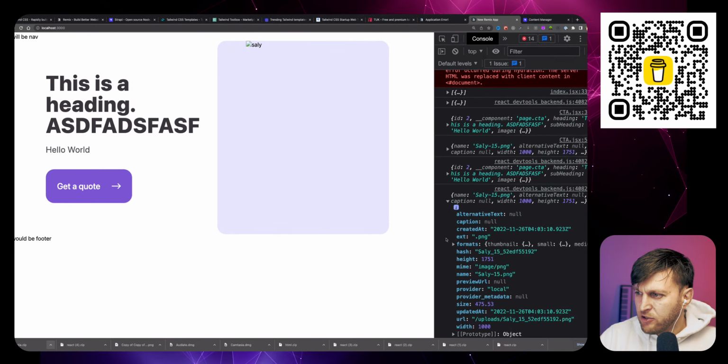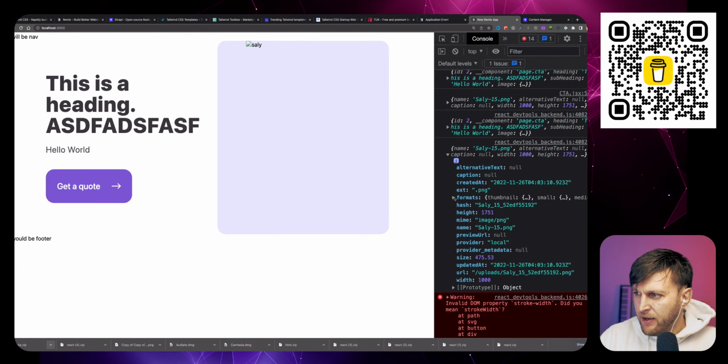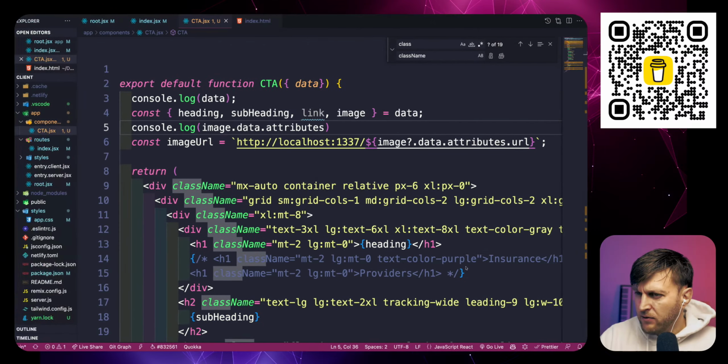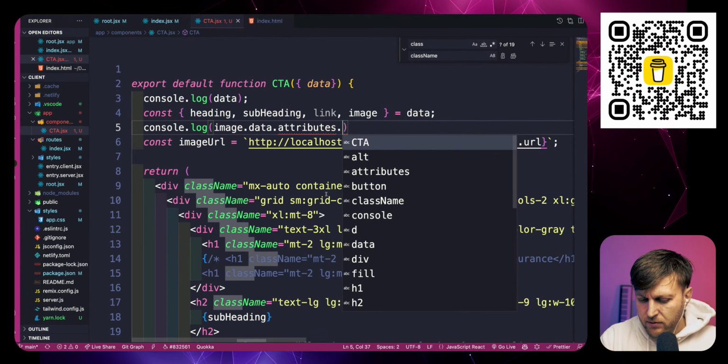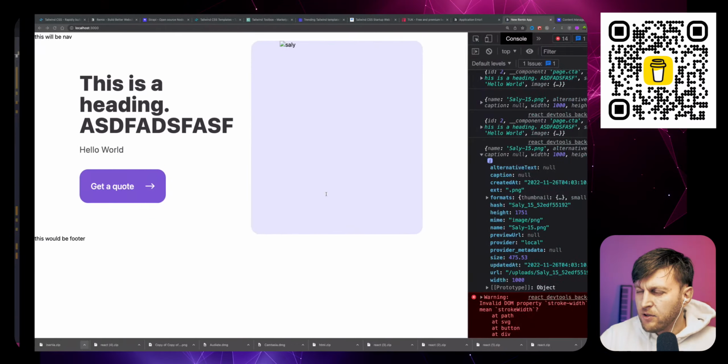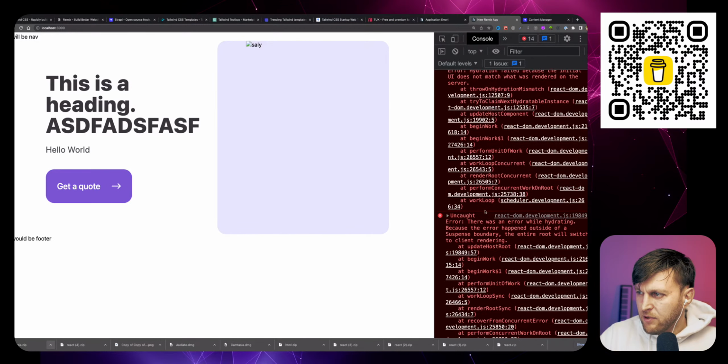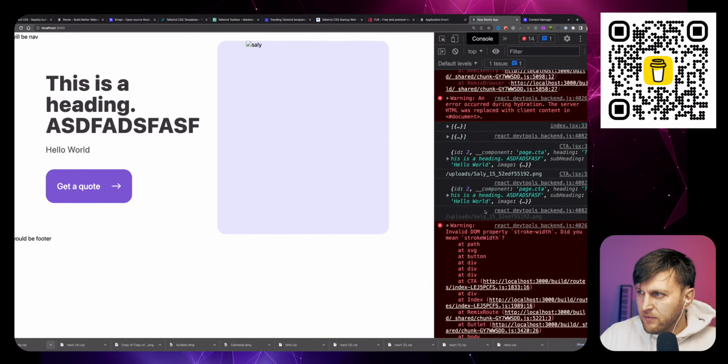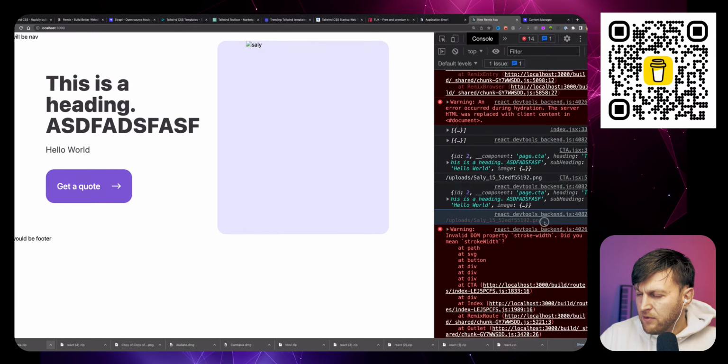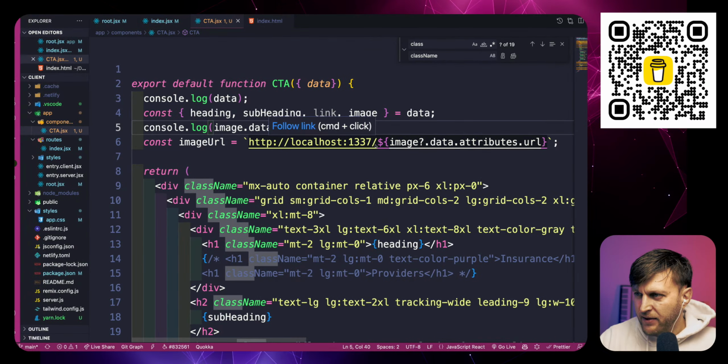Attributes, and then inside attributes we have name, we have formats, we do have url, dot url. So that I did correct. So we have our image. We are appending it to here.